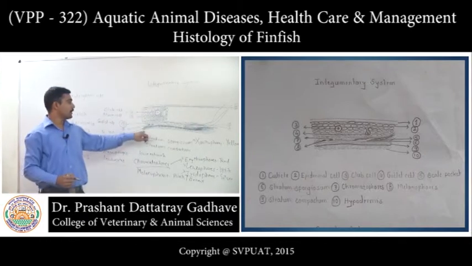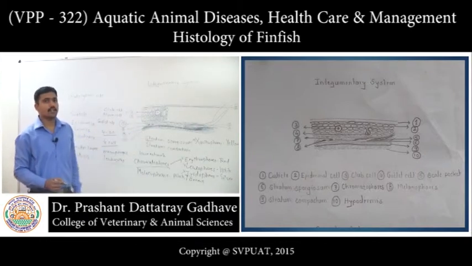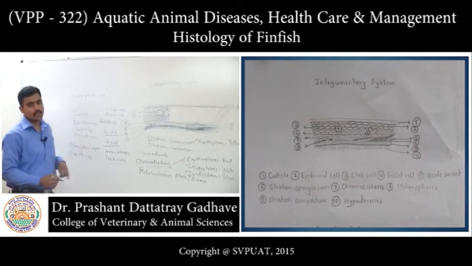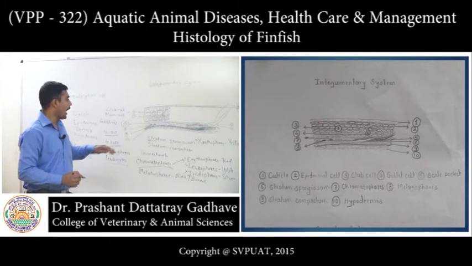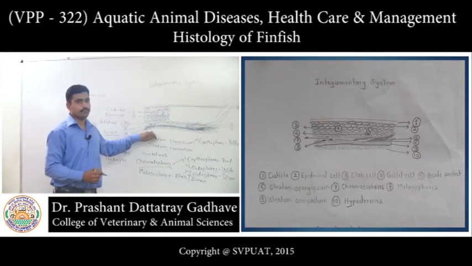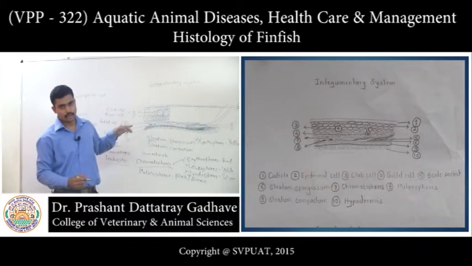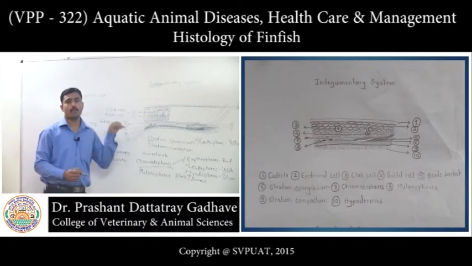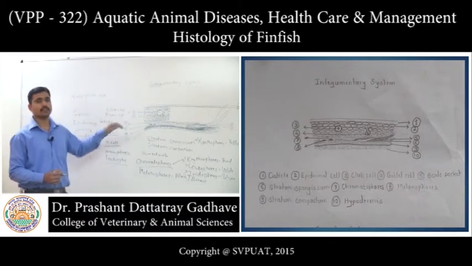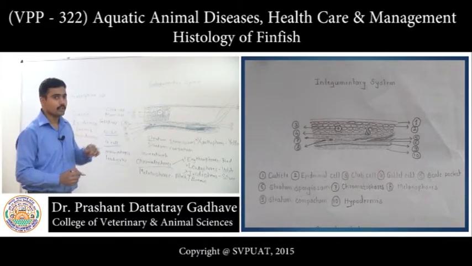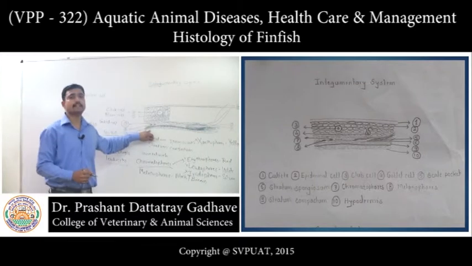Now look at this layer. This layer is the hypodermis. This layer comprises adipose tissue, and it is a very loose layer, highly vascularized as compared to the stratum compactum. The importance of this layer is that many of the infectious processes will develop in this layer, that is, the hypodermis.